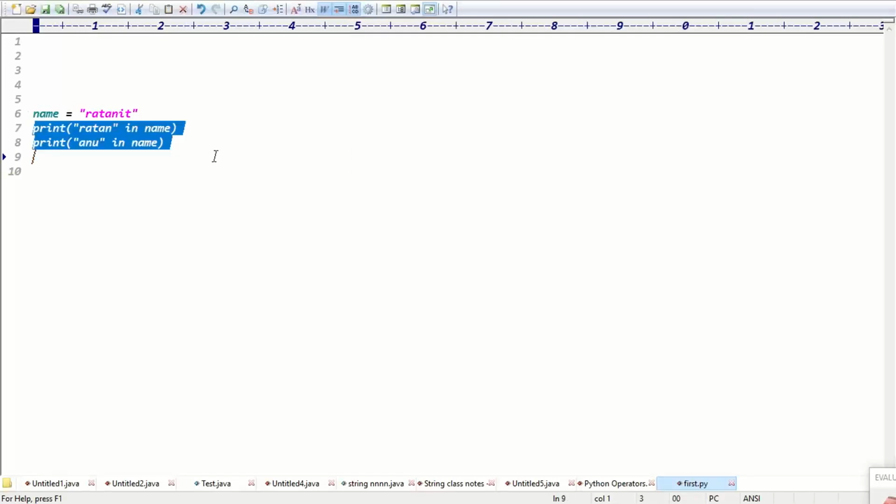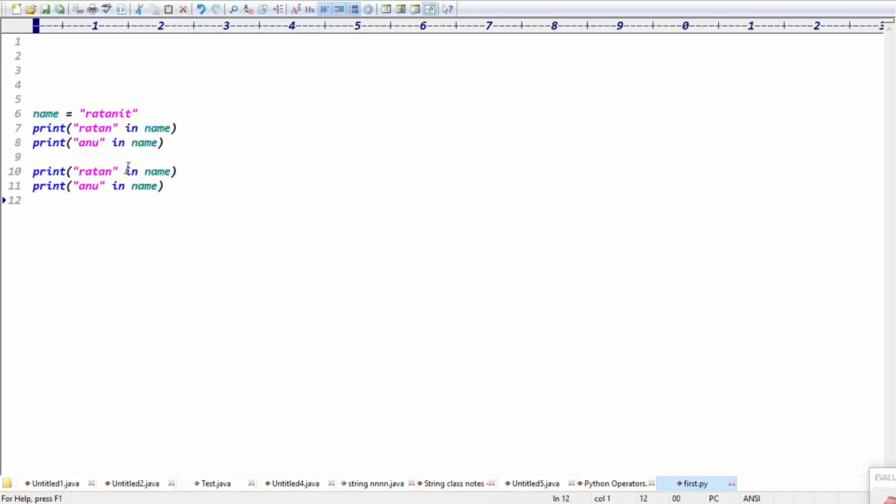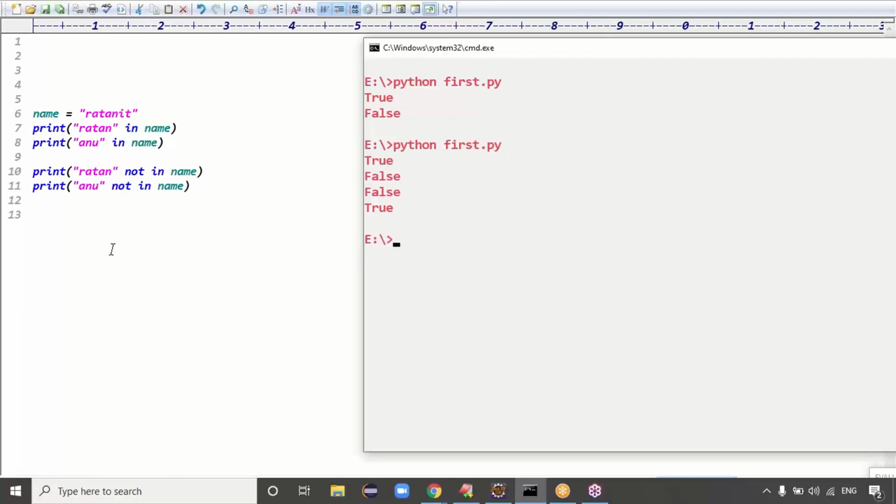In the same way, you can copy the same code and go for the not in reverse operation. Ratan not in name, Anu not in name. Tell me, guys, is Ratan not in name? True or false? False. Ratan not in name is false, right? Exactly. But Anu not in name? Definitely Anu is not in the name, so the value will be true, right? Exactly. Guys, are you clear now?